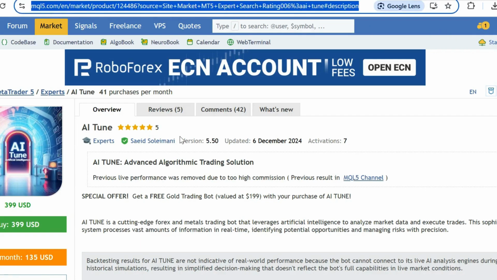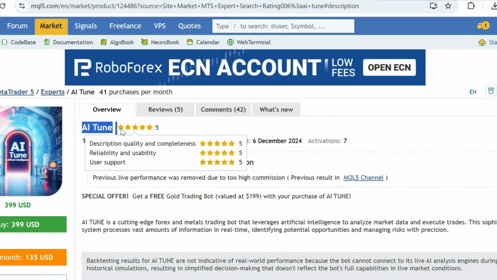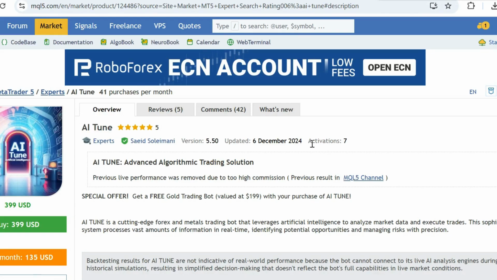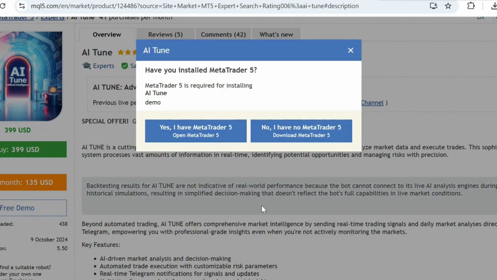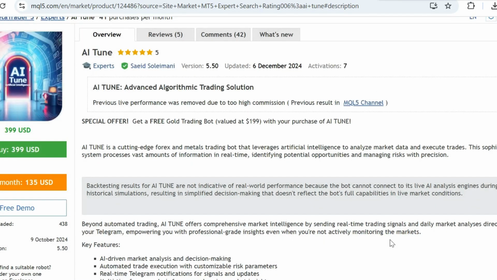Today, one more MQL5.com listed EA we are going to give you for free. This EA is selling on MQL5.com. Its price is near $400. You can check here everything about how to use this expert advisor. It's for gold and GBP JPY, and the time frame is 15 minutes. More details you can read on the seller's webpage.